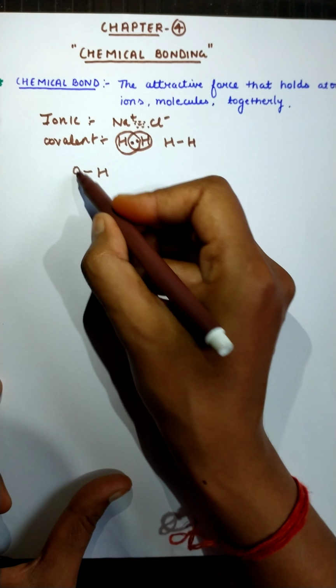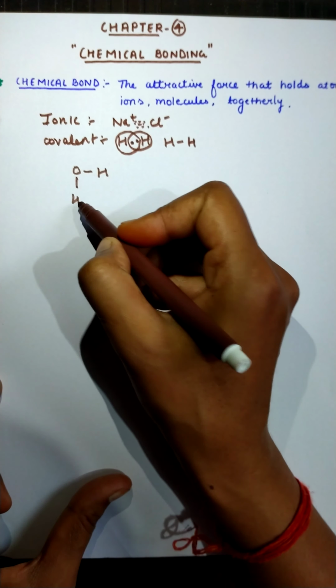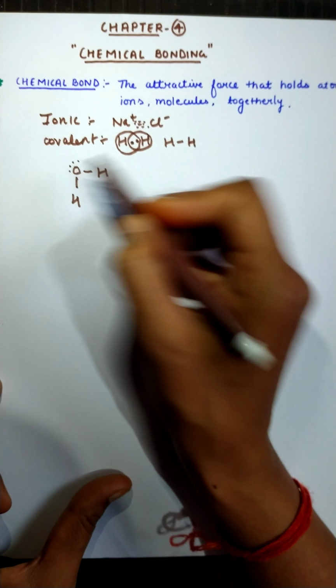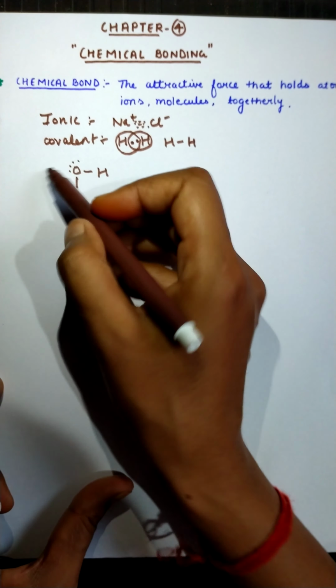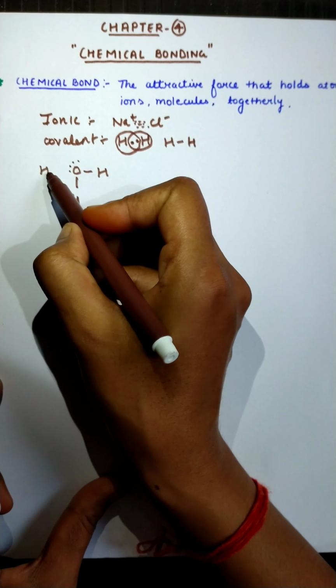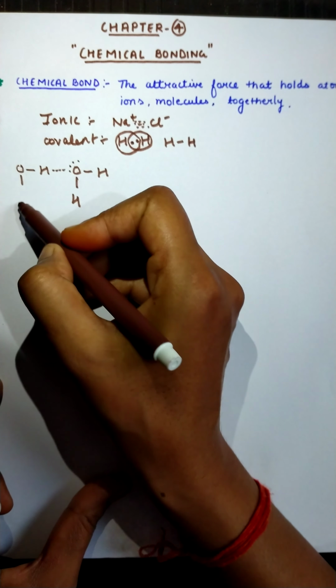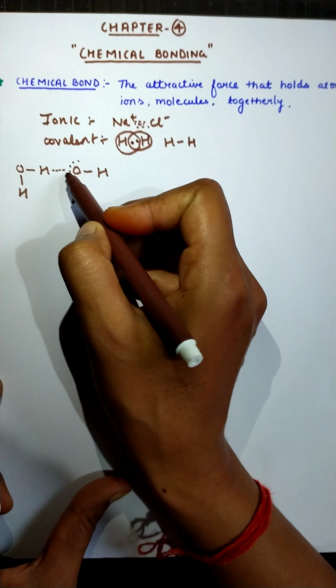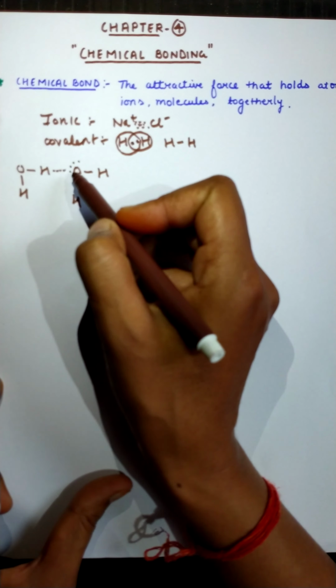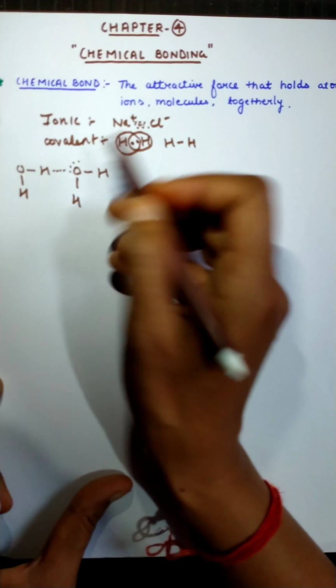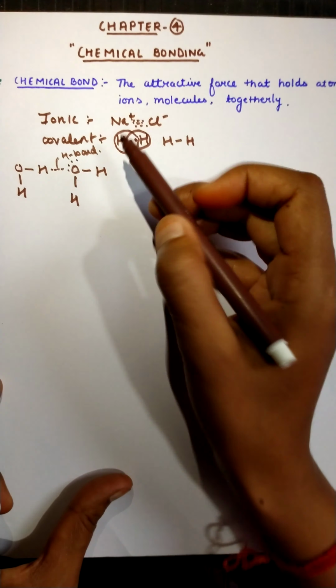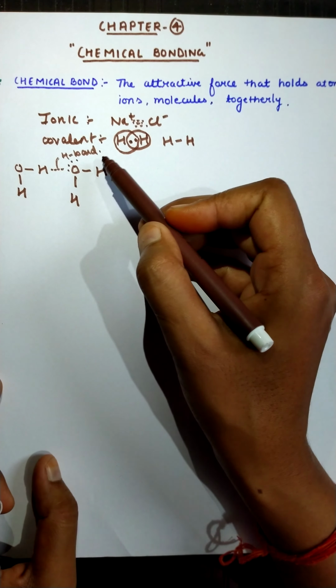In one water molecule, the oxygen is having the electrons, so this oxygen is attracting the hydrogen of the other water molecule, and in this way forms a partial bond, a partial attraction force. This is called hydrogen bond.